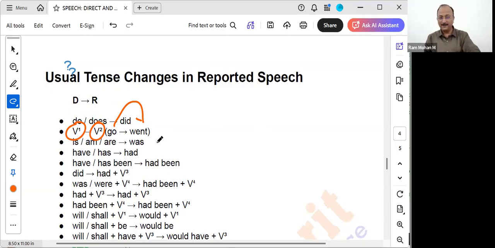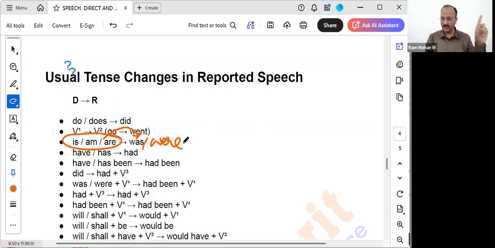Okay. And helping verbs of the present continuous tense. These are the be forms of the verbs, correct? Is, am, are. These all will simply get converted to was or were. Correct? Was or were, depending upon singular means was or plural means were. And have and has will get converted to had. These are the perfect tense, correct? Present perfect tense. So these will get converted to past perfect form. Have been or has been will get converted to had been.